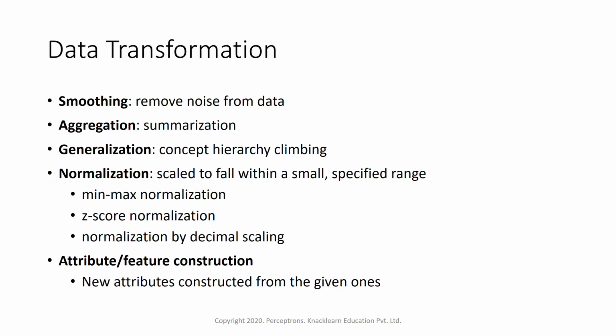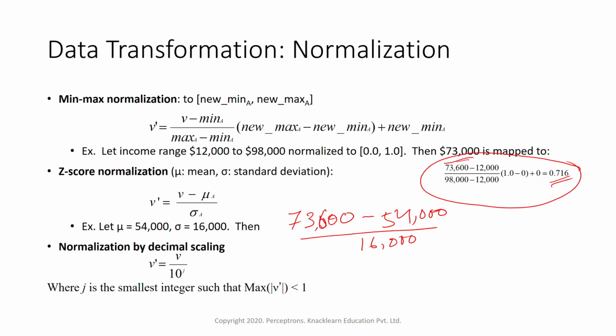And then we looked into data transformation, how we transform the data to good quality data. And we also discussed normalization techniques. These techniques are basically used to normalize or scale the data. There are various normalization techniques like min max normalization. The commonly used ones are min max and z score. And decimal scaling is one of the easiest, just dividing the data by a scaling factor. So that is what we can do in normalization.